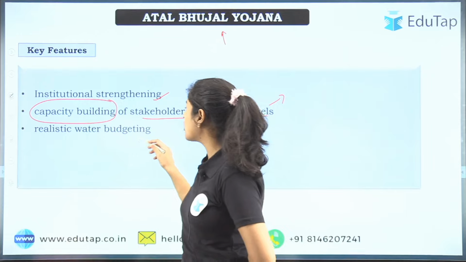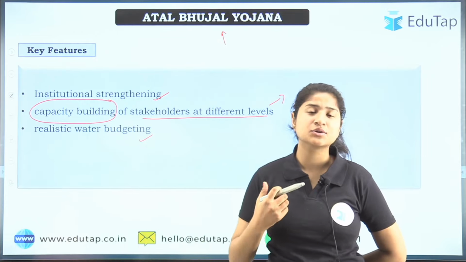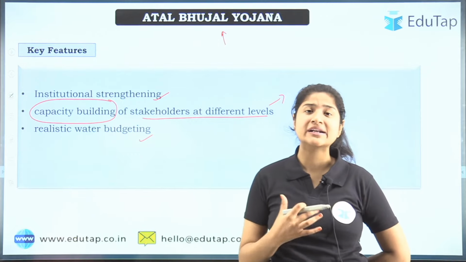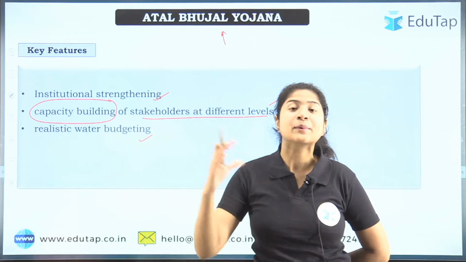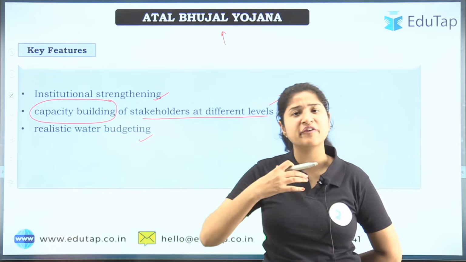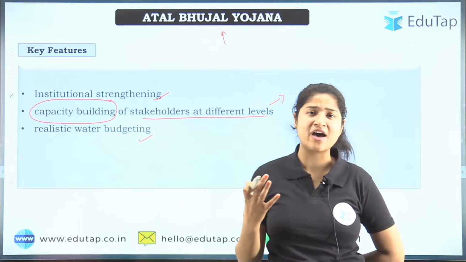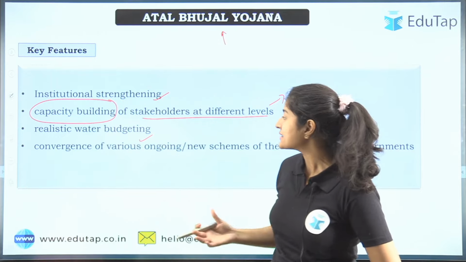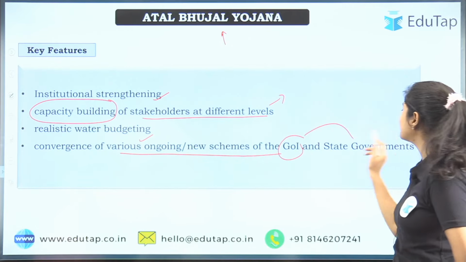Next is realistic water budgeting. Through analysis of the different data that have been provided, we can have a good water budgeting in a particular area, instead of vaguely distributing water resources anywhere and having a vague budget, right? Next is convergence of various ongoing and new schemes of the GOI and state government. What does it mean?